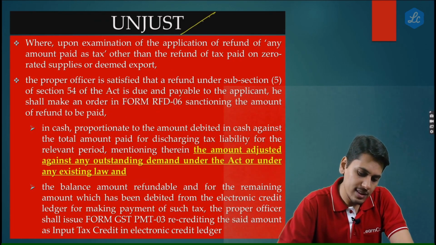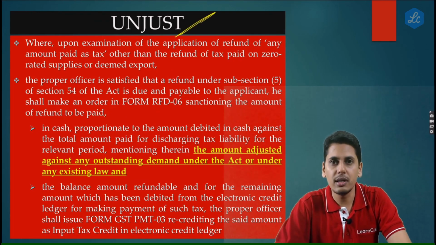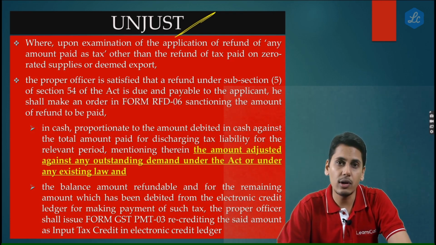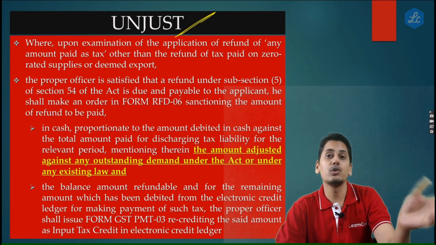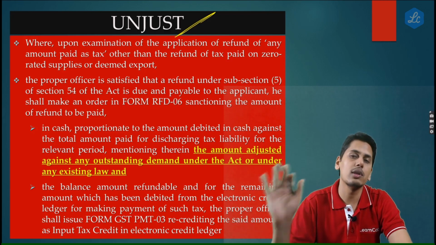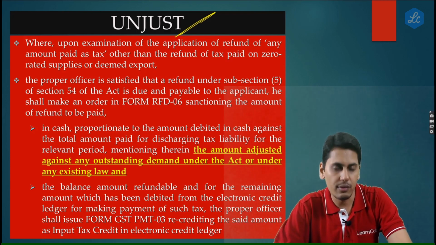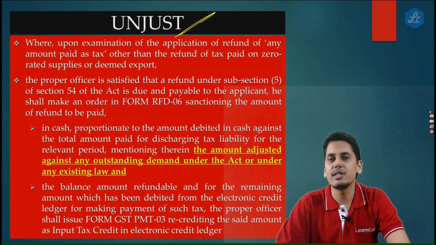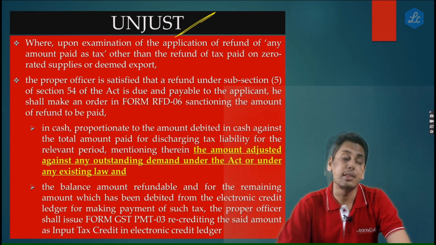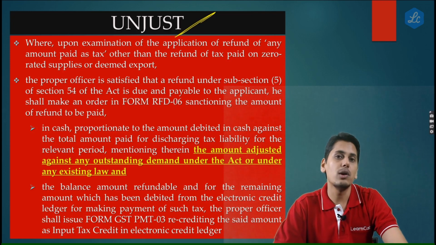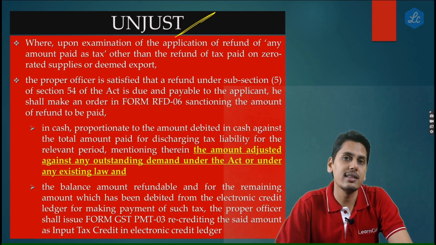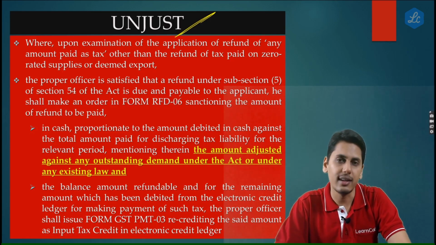So friends, what is the injustice which is being done by this amendment? Here, the genuine mistakes which have happened also take a hit, because for them also what amount should have come to the bank account now would go to the credit ledger. They are losing on the working capital. Second thing, the government has smartly told that any outstanding dues of the assessee, they would adjust against the amount which should come to the bank account of the assessee, rather than adjusting it against the electronic credit ledger recredit amount.